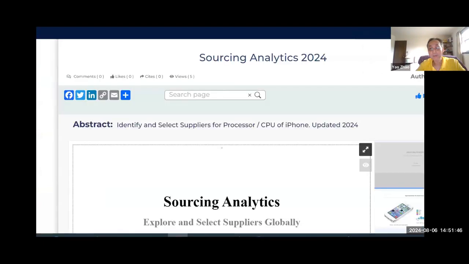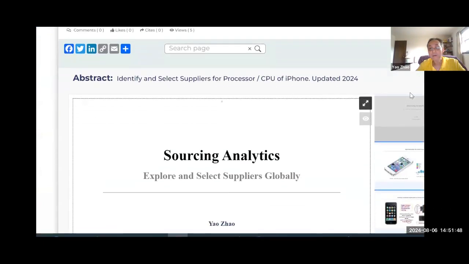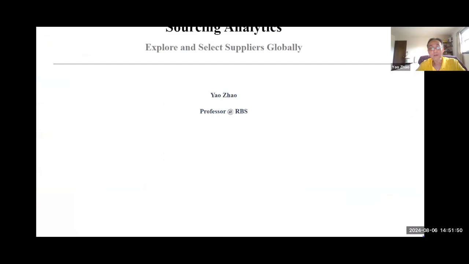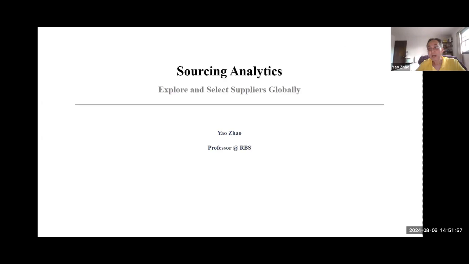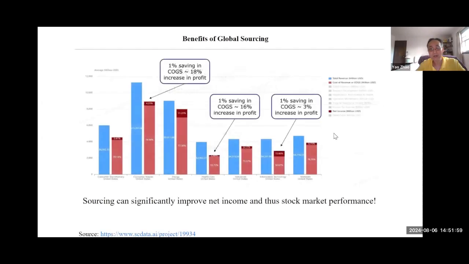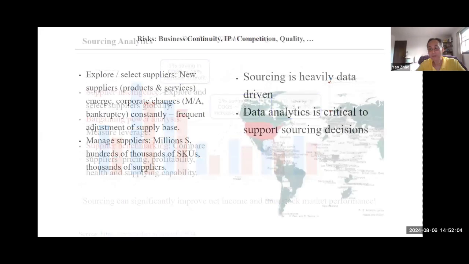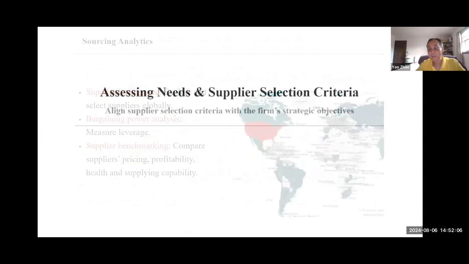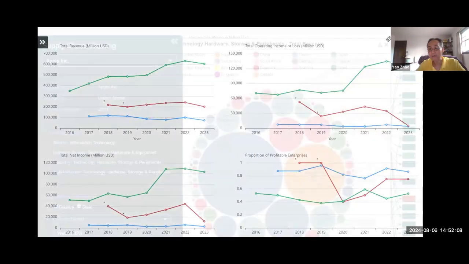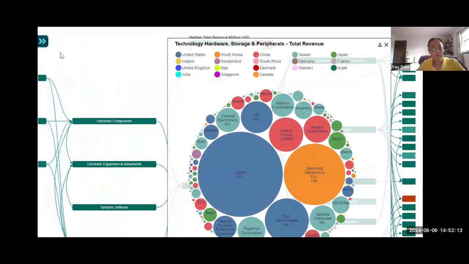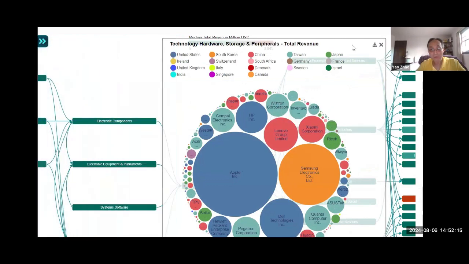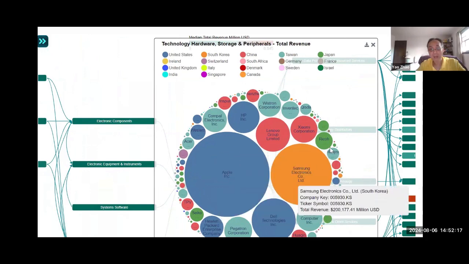Here is the data source. So this is a live session. And here are the, oh, this is not, because this is a picture, sorry. And let me see if this is, oh, okay. Now here is, it's interactive. The graph is interactive. So you can, this is all the competitors of Apple.